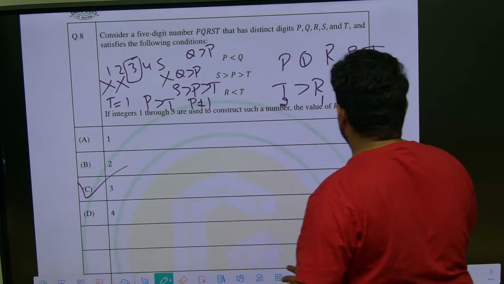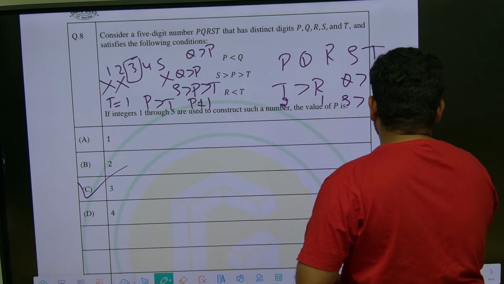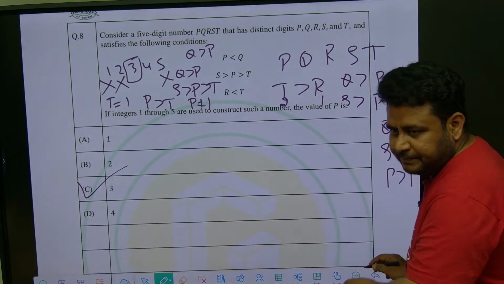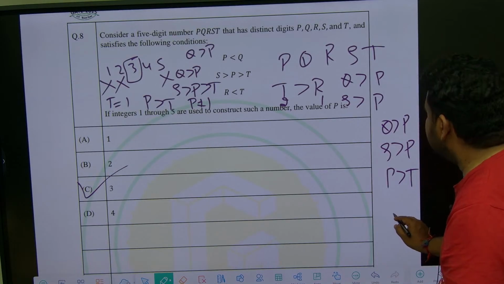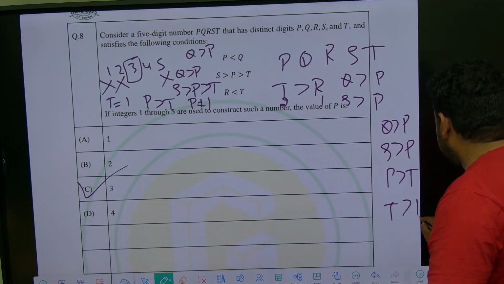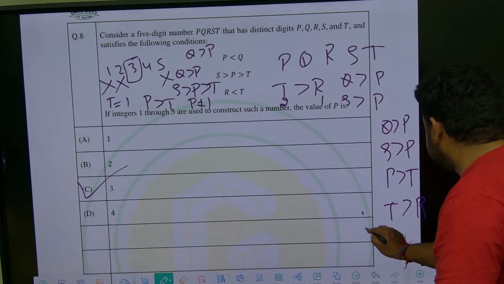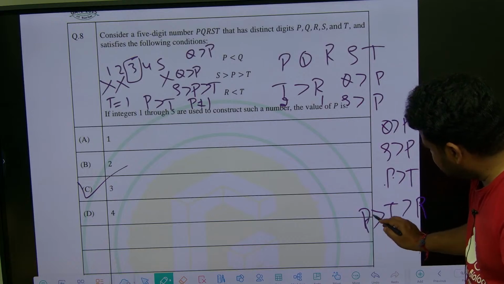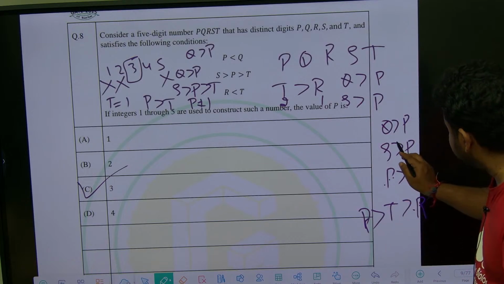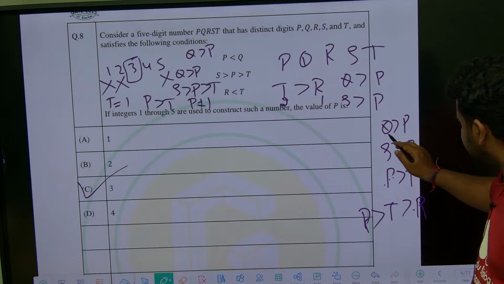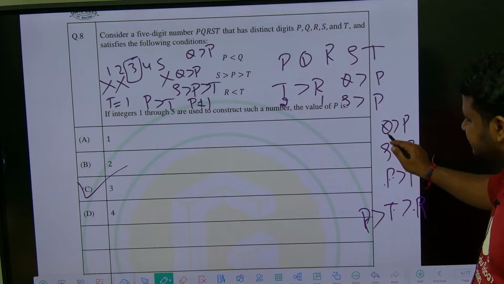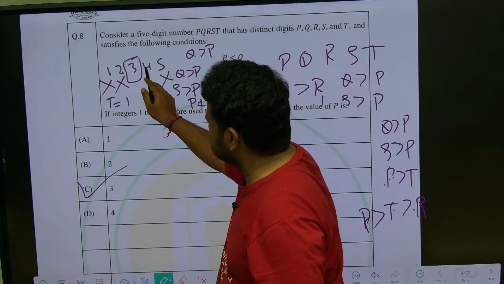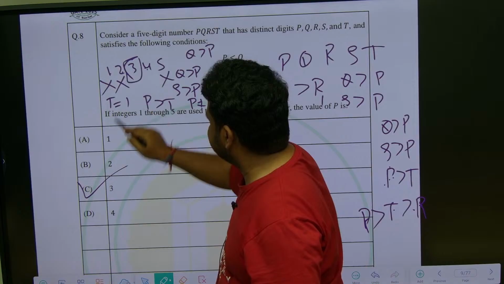Understood? Let me write it down in a simple way. Q is greater than P, S is greater than P. Then P is greater than T, and T is greater than R. This and this I am combining. Now based on this, P is greater than 2 numbers and P is less than 2 numbers. P is greater than T and R, but P is less than Q and S. That means P is greater than 2 numbers, 1 and 2, and less than 4 and 5. So the only value you can go with is option 3.